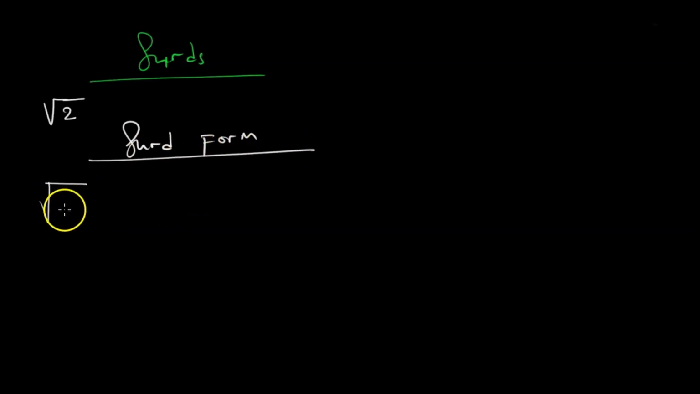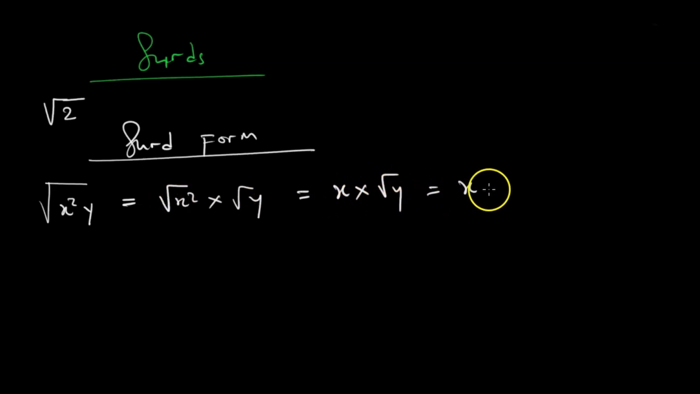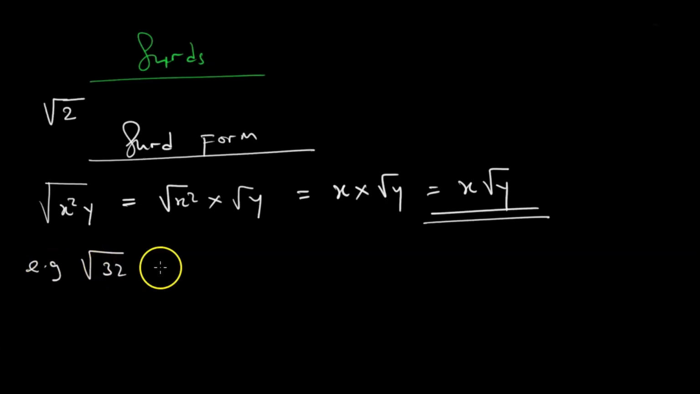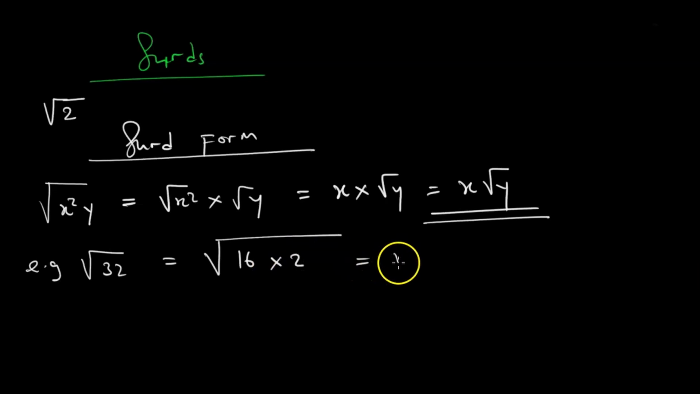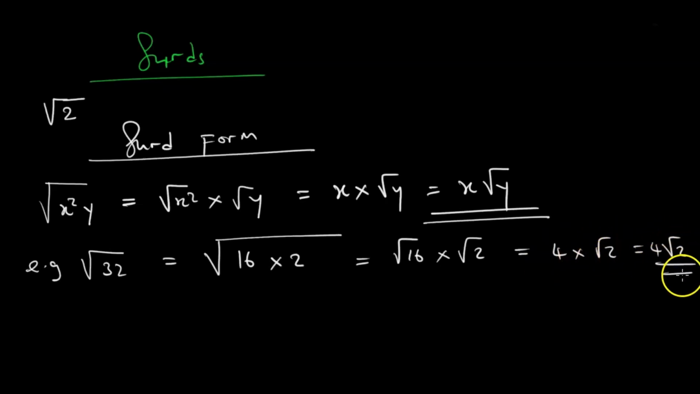It tells us that if we have the square root of x squared y, it is equal to the square root of x squared times the square root of y, which is equal to the square root of x squared, that is x, times the square root of y. This is equal to x root y. That is very important. Better simplified in an example, the square root of 32 is equal to the square root of 16 times 2. This is the square root of 16 times the square root of 2, which is equal to 4 times the square root of 2, which is equal to 4 root 2.